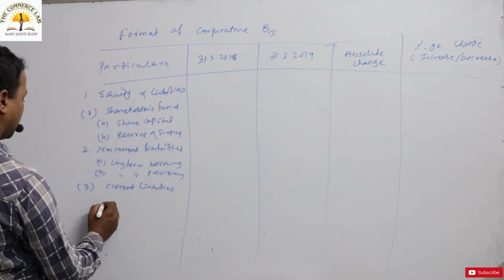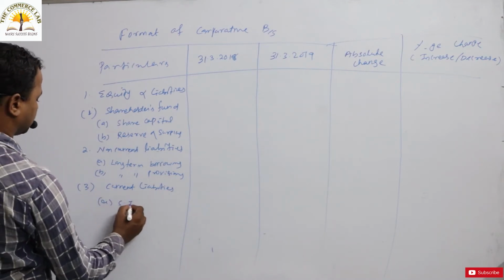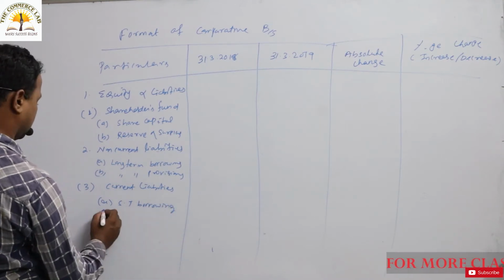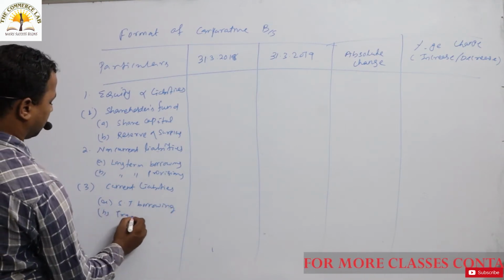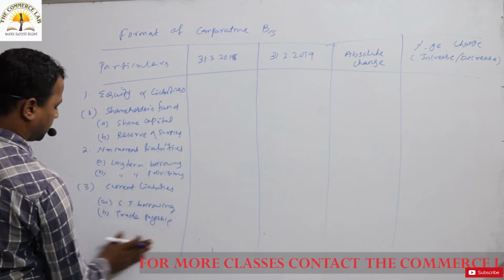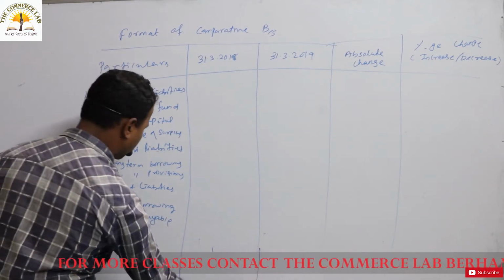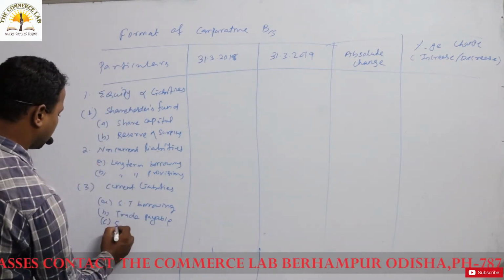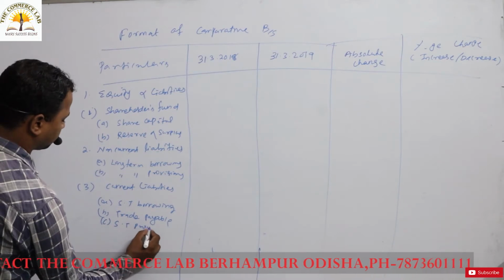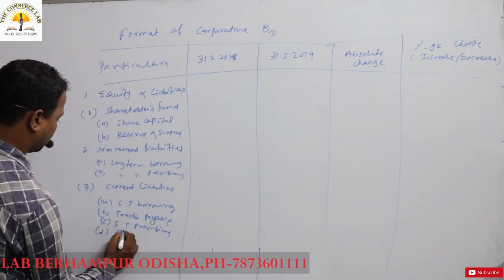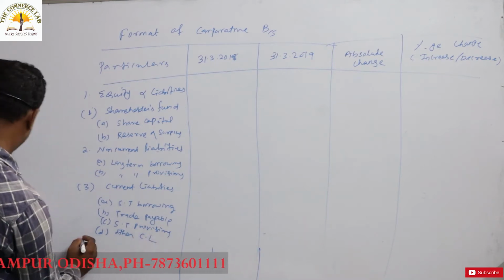Under current liabilities there will be short-term borrowings and trade payables. All the current liabilities will be put under this column, whether sundry creditors, bills payable or trade payables. Then short-term provisions or other current liabilities.